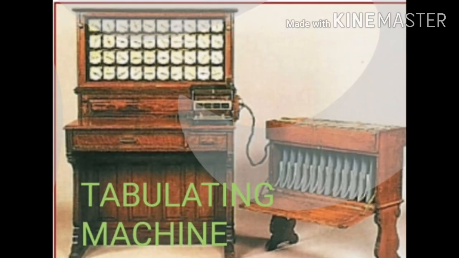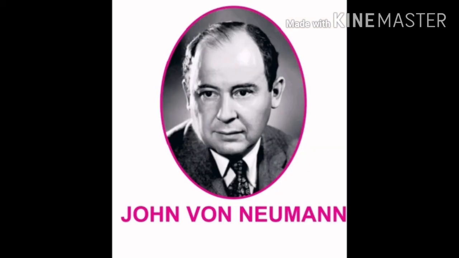Tabulating machine. This machine was given by Dr. Hermann Hollerith. It was capable of reading data, processing it and giving the desired output. This machine used punch cards as input. John von Neumann. He gave the modern type of computer which we are using today in this world. So software written in binary code was given by John von Neumann.